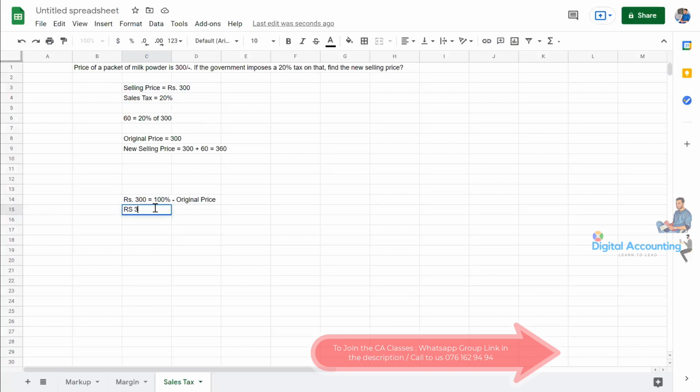The given 300 rupees, you can times by simply 1.2. If you multiply by 1.2, you will get it easily.